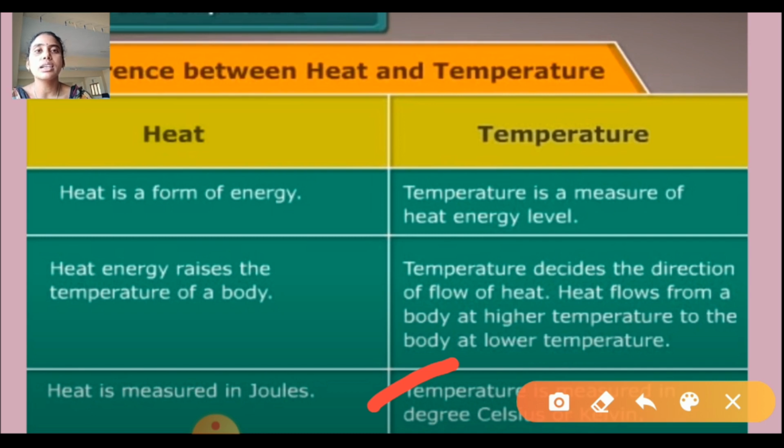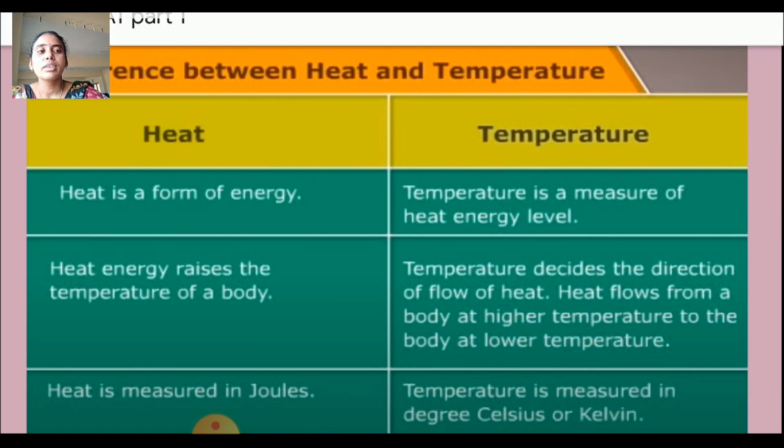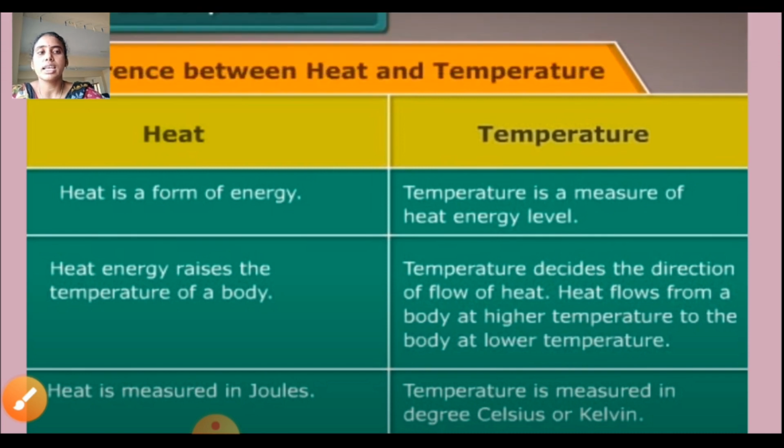In this class, we covered what heat and temperature are. Once again, what is the difference between heat and temperature? Heat is a form of energy and temperature is a measure of heat energy level. Heat energy raises the temperature of a body and temperature decides the direction of flow of heat. Heat flows from higher temperature to lower temperature. Heat is measured in joules and temperature is measured in kelvins or degrees Celsius.